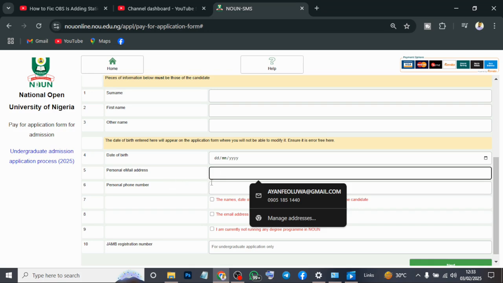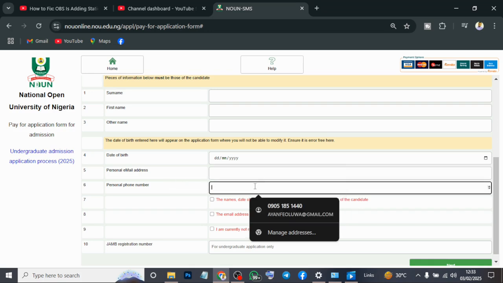And you also put your personal phone number, in case they want to communicate with you. Mind you, after getting admission, we will give you your student email separately. We will not communicate with you via your personal email; we will send you a message on your student email. So I hope you are getting what I'm saying.